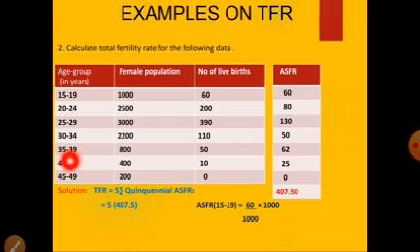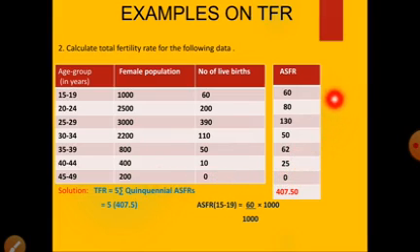ASFR for the age group 35 to 39 is equal to 50 divided by 800 into 1000 is equal to 62. Next, ASFR for the age group 40 to 44 is 10 divided by 400 into 1000 is equal to 25. And the ASFR for the age group 45 to 49 is 0.